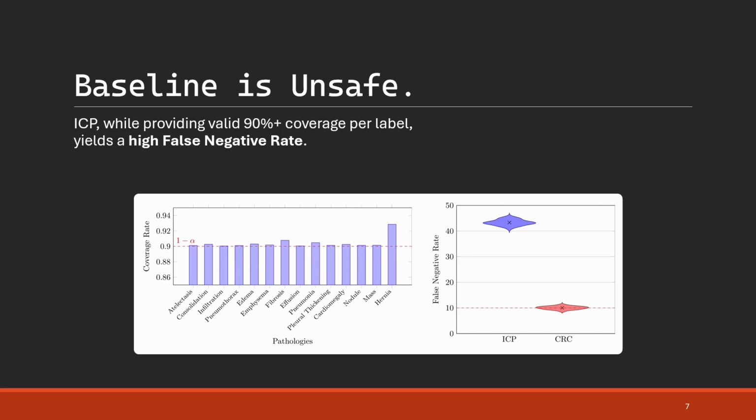Here we quantify the clinical risk of the standard baseline. Although ICP guarantees that each pathology is correctly included in its prediction set about 90% of the time, this graph on the right shows the clinical reality. The false negative rate, the fraction of misdiagnosis, is about 43% for ICP. This is far too high for any clinical application and confirms that a simple coverage guarantee is not enough compared to CRC, which keeps its false negative rate around the target 10%.